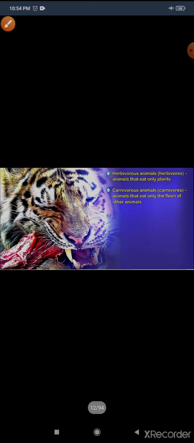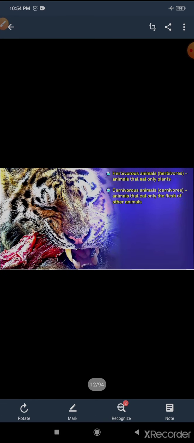They have sharp front teeth, that is, incisors. The next is carnivores. What is carnivores? Animals that eat only the flesh of other animals are known as carnivores.